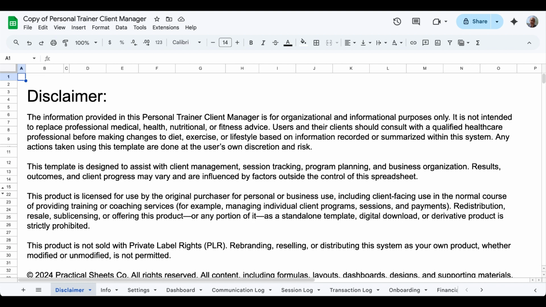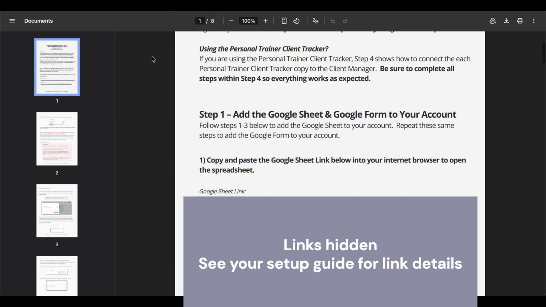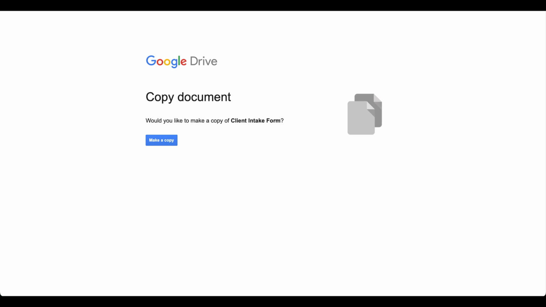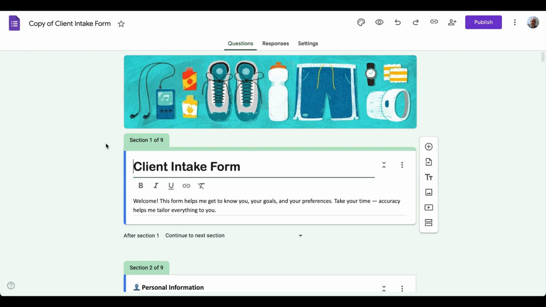Now I'll leave that there for now. I'll go back to the setup guide and do the same thing for the Google Form link. I'll right click, open link in new tab. Again, it brings me to the copy document page. I will make a copy. And now I have a copy of the client intake form in my Google account.